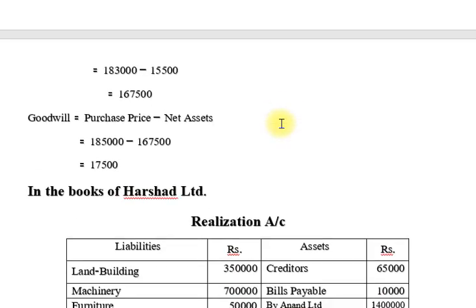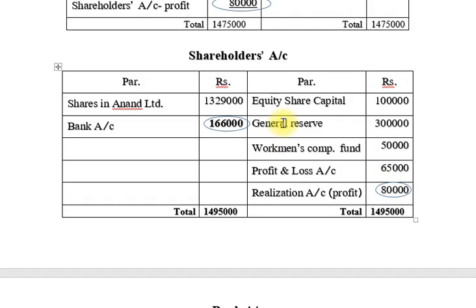This is the equity shareholders' fund in our balance sheet of Harsad Limited. When you prepare the shareholders account and there is any fund or capital, you note it down on the credit side.